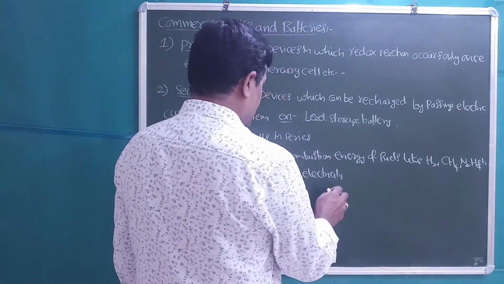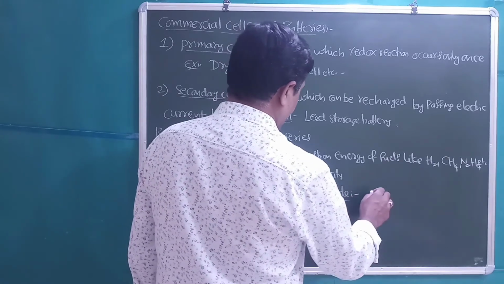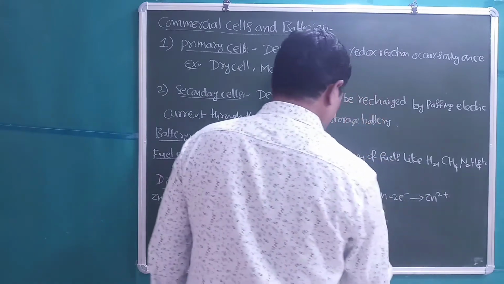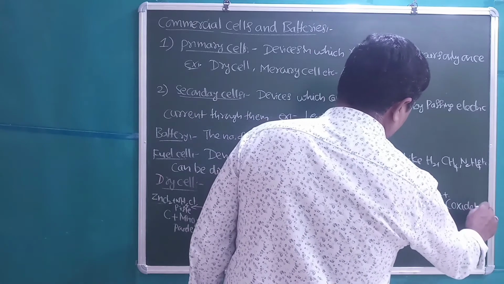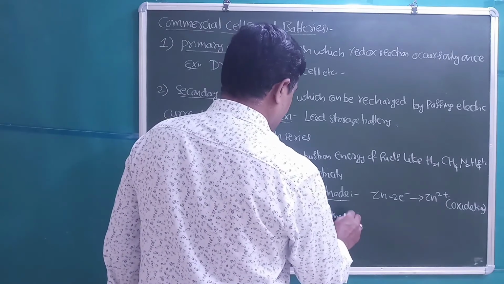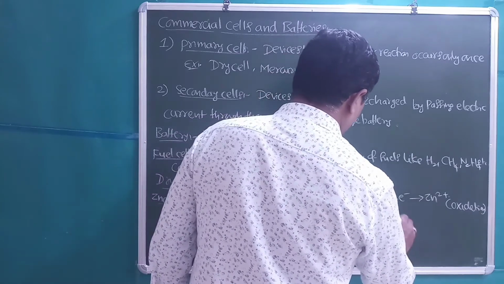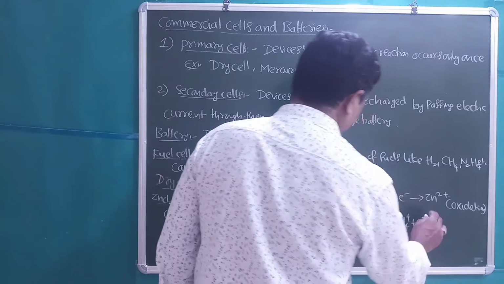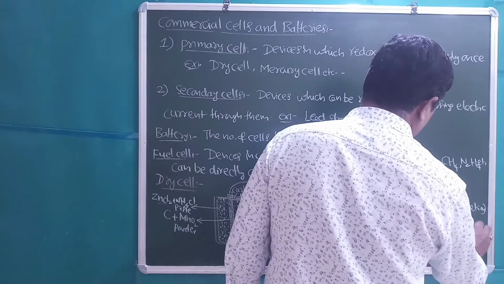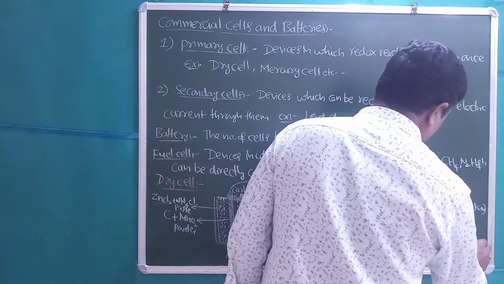Let us see what reactions occur. Anode reaction: oxidation occurs at the anode. Zn minus 2 electrons gives Zn2+. Oxidation takes place. And the cathode reaction is MnO2 plus NH4+ plus electron gives manganese oxide hydroxide, MnOOH, plus NH3. Gain of electrons we call reduction.